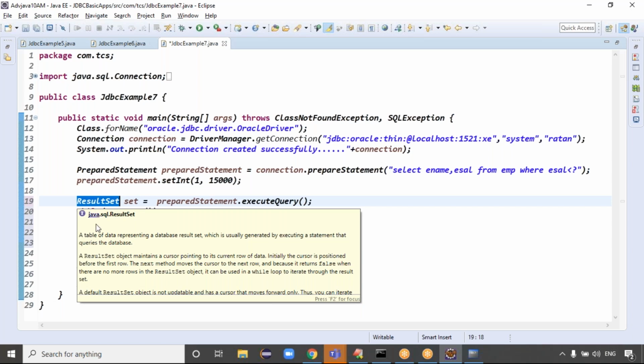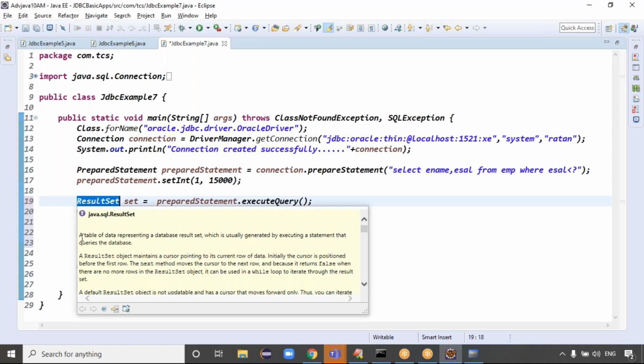See, this is a result set object. It's saying a table of data representing a database result set, which is usually generated by executing a statement that queries the database, right? Exactly. Because the result set object maintains a cursor pointing to its current row of data. Initially, the cursor is pointing before the first row, right?